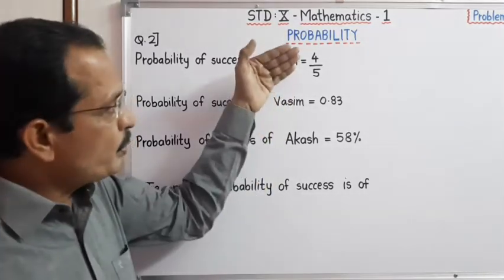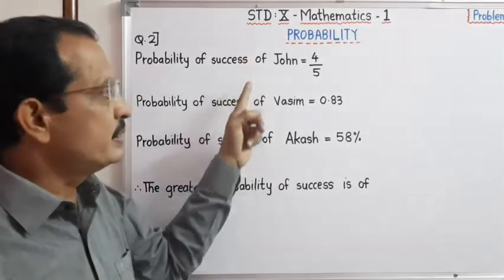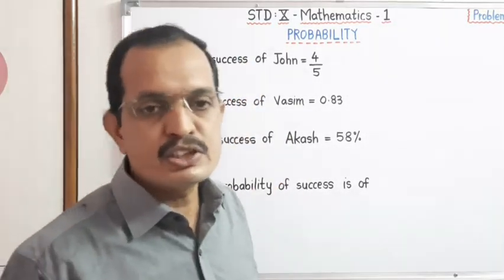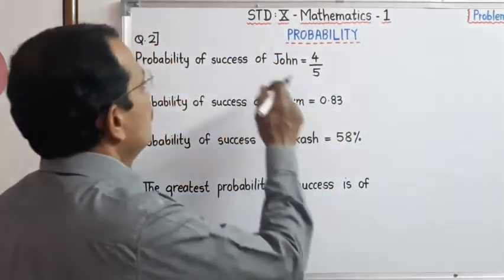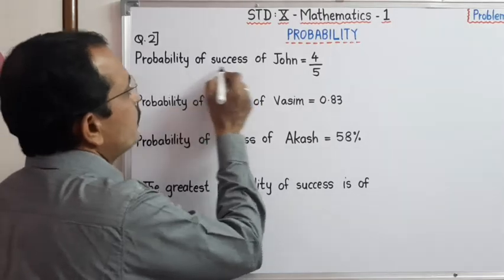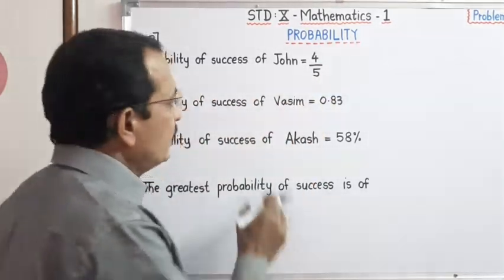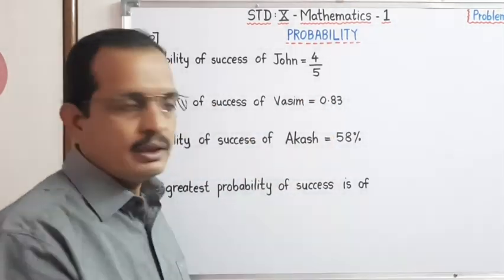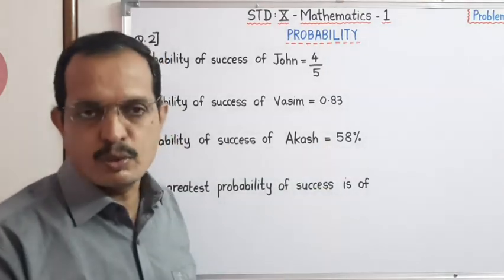Dear student, we have to compare these three. Now, when we compare things, they must be in the same unit. The probability of success of John is in a fraction, for Wasim it is given in a decimal, and for Akash it is given in a percentage form.